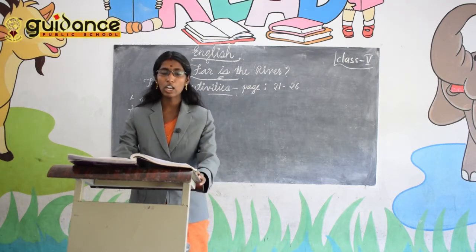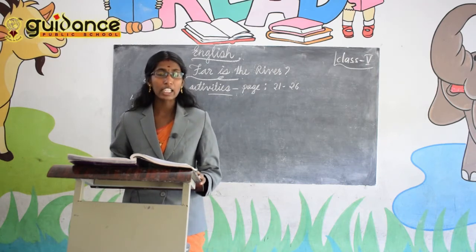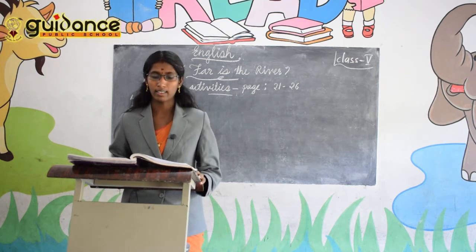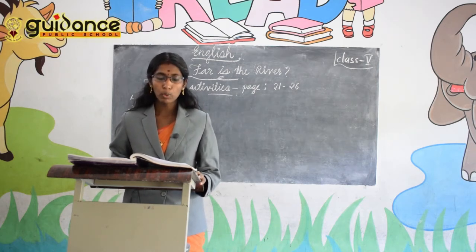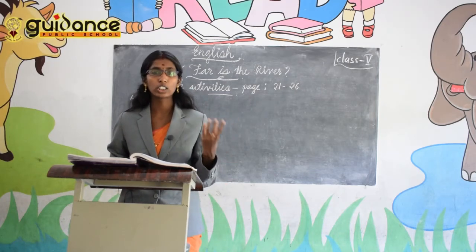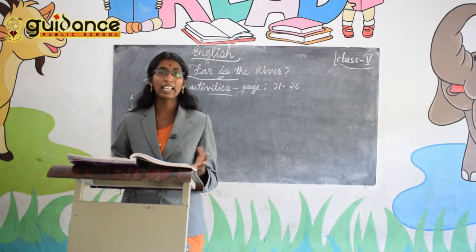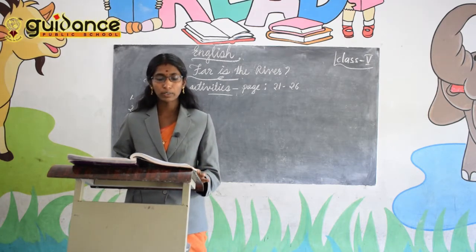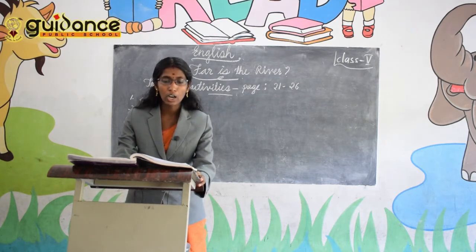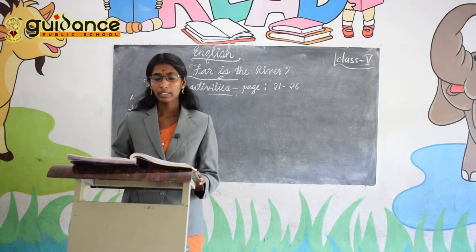Then next one, answer these questions. I will tell the answers now, but you have to write the notes later. First one, what stood between the boy and the river? A mountain. Then second one, why was the boy barefoot? Because he wanted to feel the soil and the cold of the green grass. Then third one, what meal did his parents leave for him? Bread, a cup of milk and 2 eggs. Then fourth one, according to the village girl, how far was the river? The girl told that it was 20 miles away. Then fifth one, what did the village boy say?